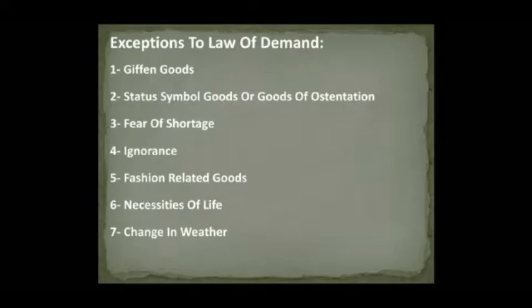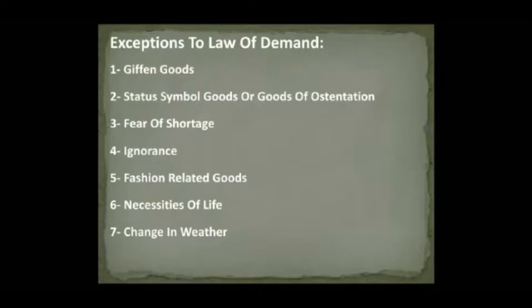Fear of shortage. If the consumer expects a shortage or scarcity of a particular commodity in the near future, they will start buying more and more of that commodity in the current period, even if prices are rising. The consumer demands more due to fear of a further rise in prices. Ignorance. Consumers may buy more of a commodity at a higher price when they are ignorant of the prevailing prices of the commodity in the market.